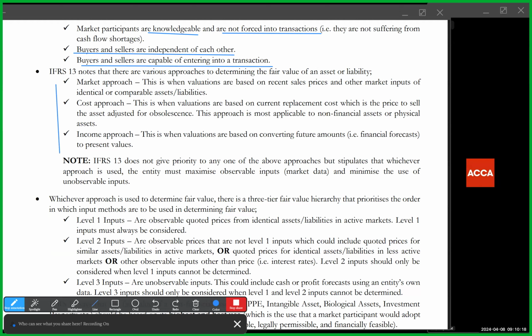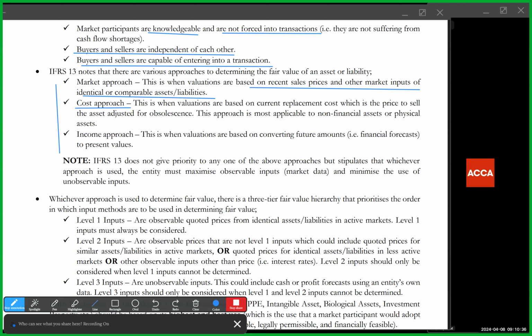Now, market approach is basically where you are looking at the market for identical or comparable assets or liabilities. That's what your valuation is, recent sales price. So what can I sell this item for? Who has sold this item similarly in the past, in this market?